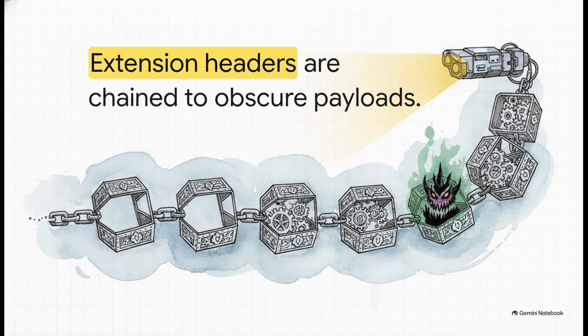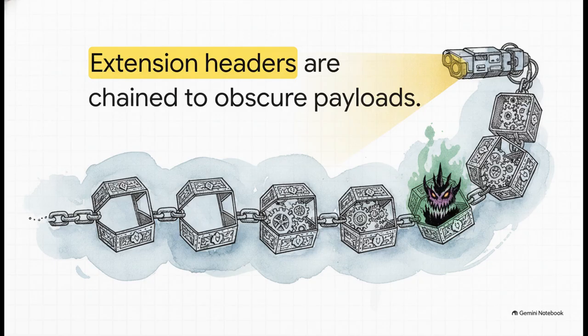One of the most fascinating and definitely most dangerous aspects of IPv6 security is the use of extension headers. Attackers weaponize these extension header chains, along with fragmentation, to intentionally obscure malicious payloads. They literally string these headers together to slip right past superficial packet inspection. This is exactly why deep policy enforcement and robust fragment reassembly checks are absolutely mandatory in your firewall design.